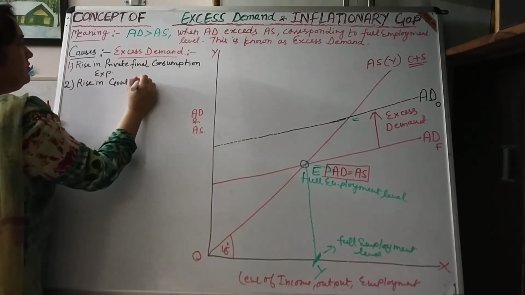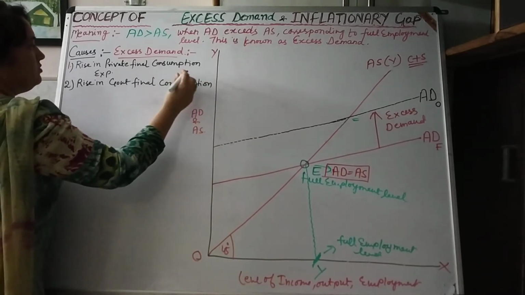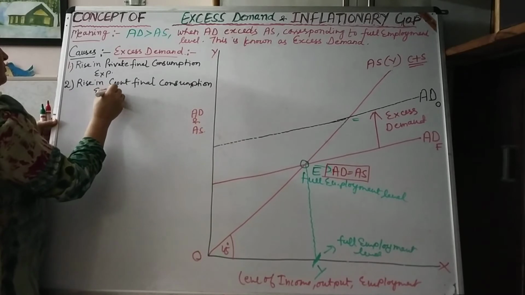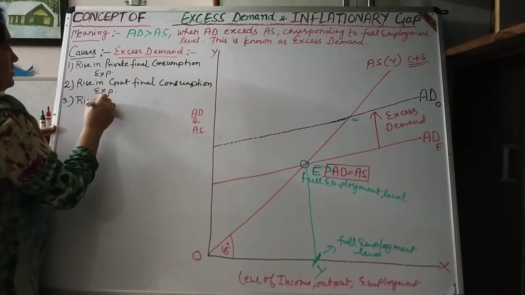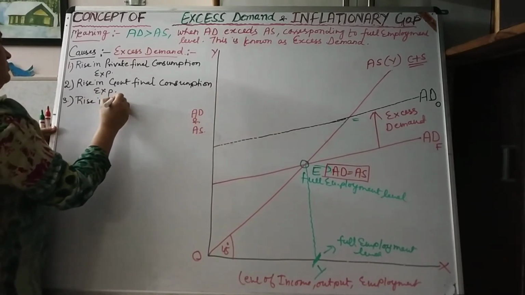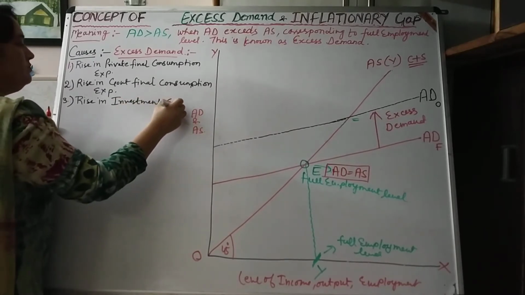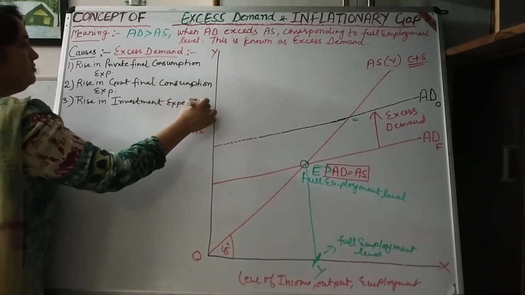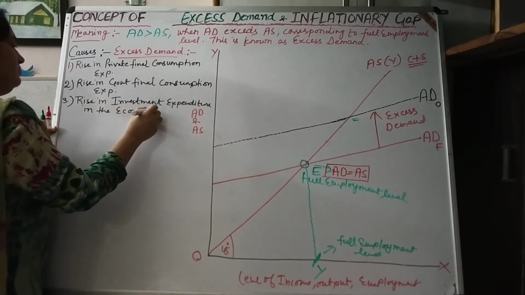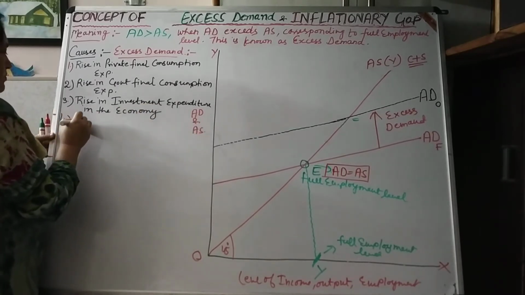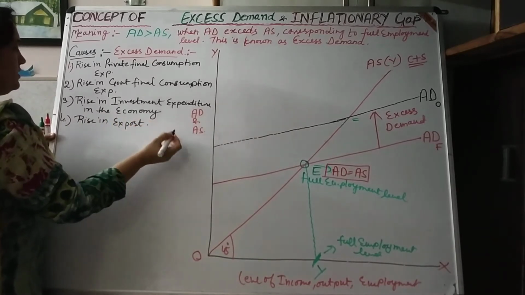Number 3, rise in investment expenditure in the economy. Number 4, rise in export of goods and services.